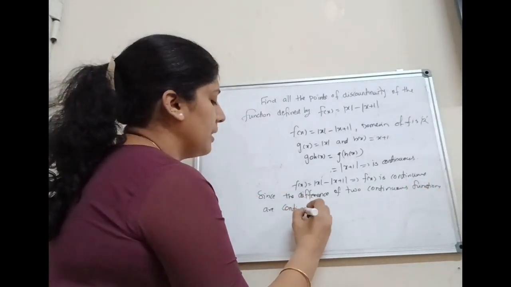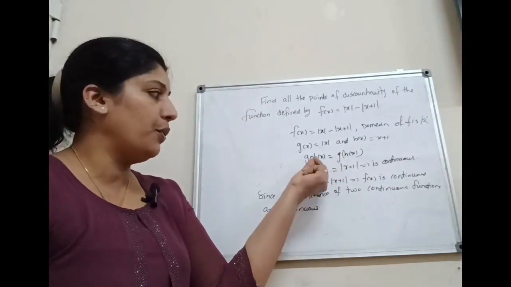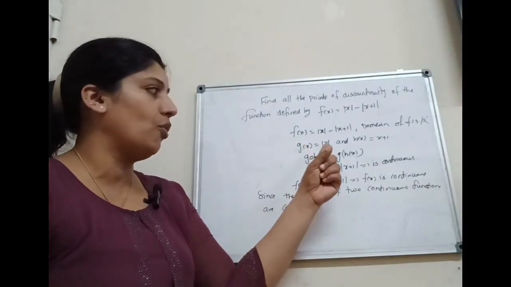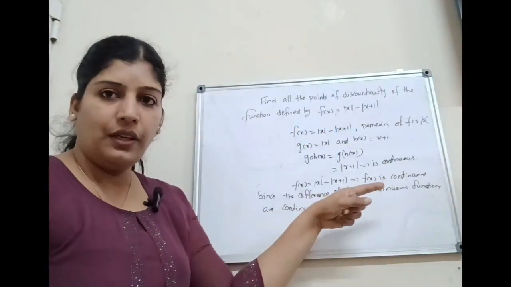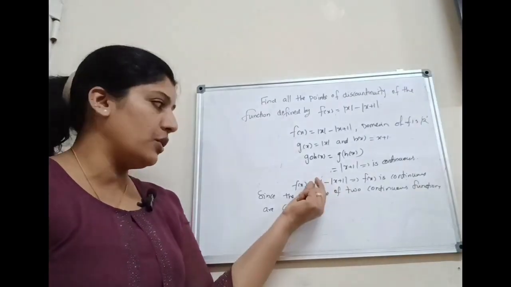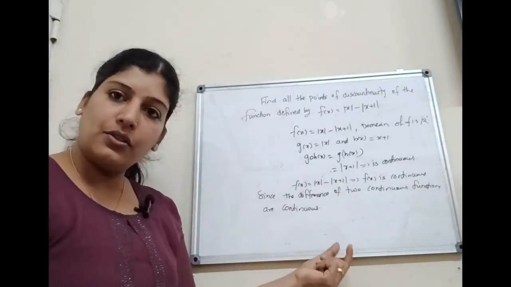That means here we can consider f of x as mod x minus modulus of x plus 1. Just before we proved mod x plus 1 is a continuous function because it is a composition of two continuous functions, g of x equal to mod x and h of x equal to x plus 1. Therefore, f of x can be expressed as the difference of two continuous functions, that is mod x minus mod x plus 1. Therefore, f of x is also continuous.